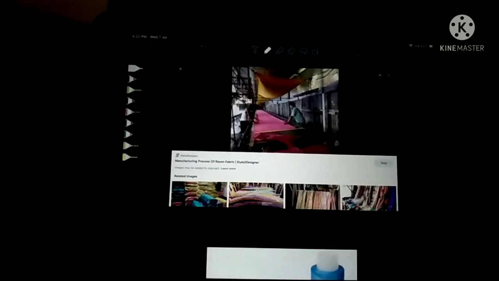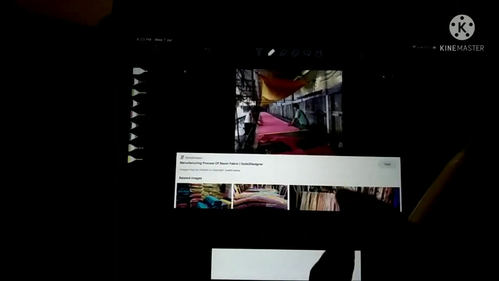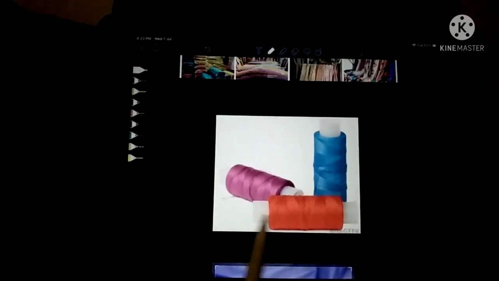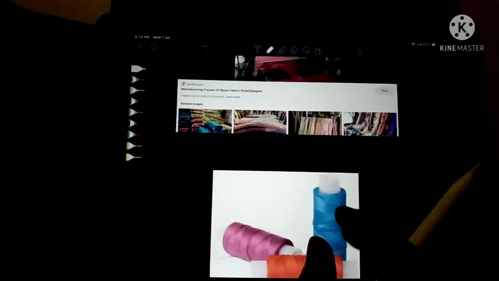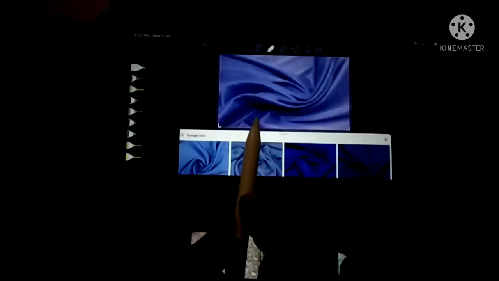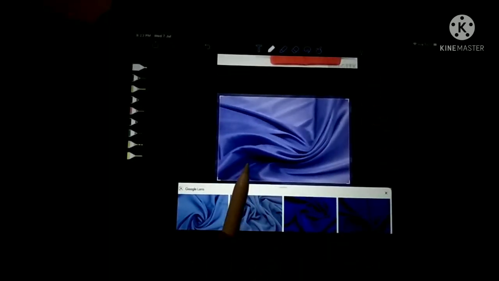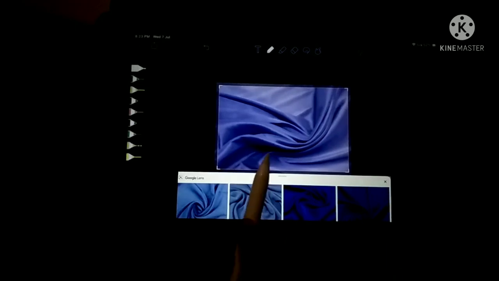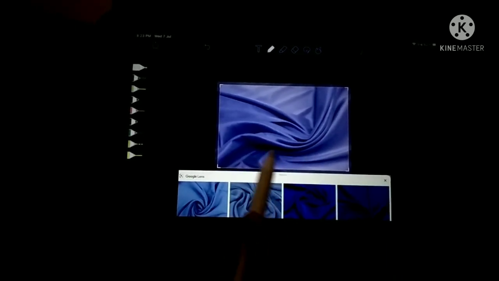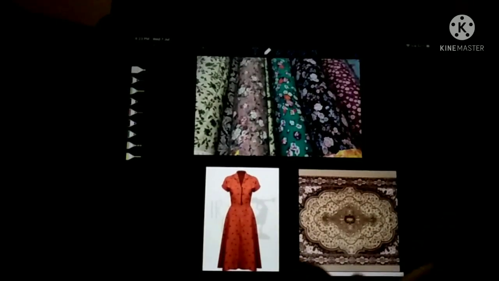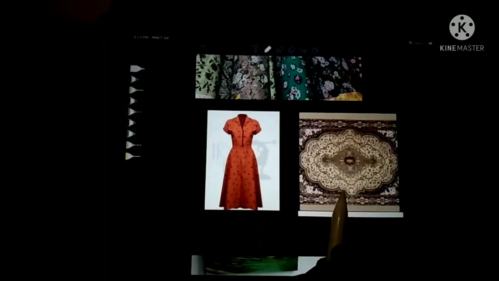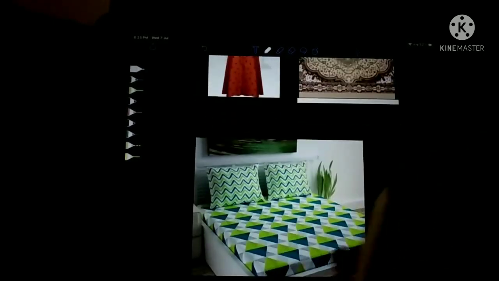See here some related pictures, how the people are weaving the fabric by using rayon thread. See, the rayon threads will be like this. These are the rayon threads. This is the rayon fabric. It is looking like silk only. The texture is also very attractive and beautiful like silk. These are also rayon cloths. This is the carpet which is made of rayon. This is the bed sheet which is made with rayon.